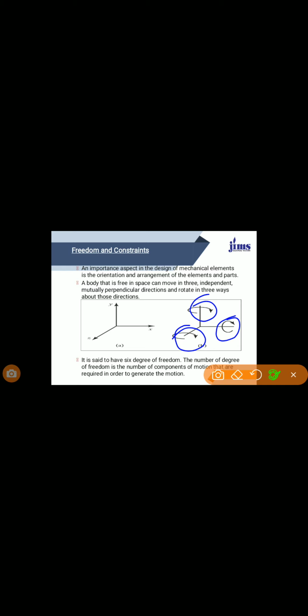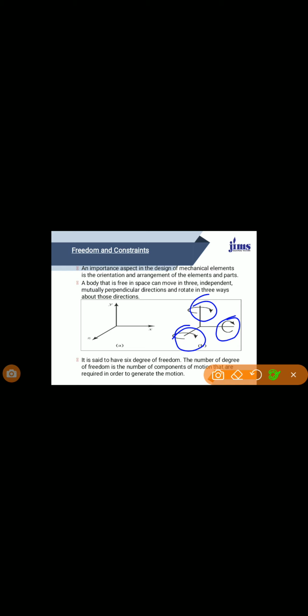Another example is a square bar inserted into a square hole. That is completely constrained motion. The motion of a shaft with a collar at each end in a circular hole is also an example of completely constrained motion.